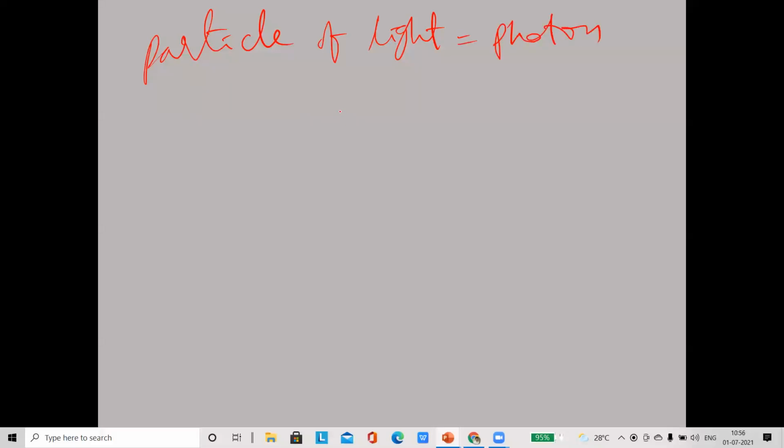So the next important point we are discussing is the energy of the photon. What is a photon? The particle of light, the particle of visible light, is called a photon. This photon has some amount of energy. So, the energy of a photon. The photon is a light particle.